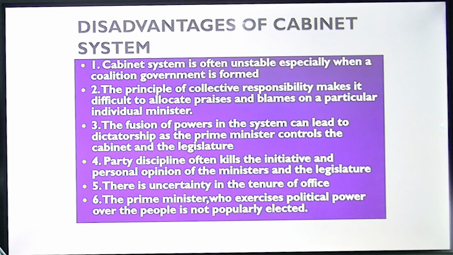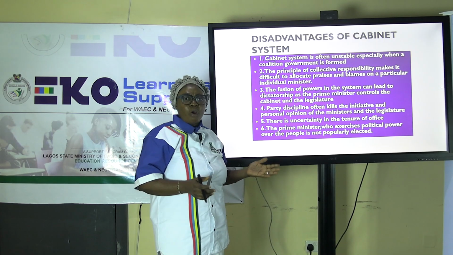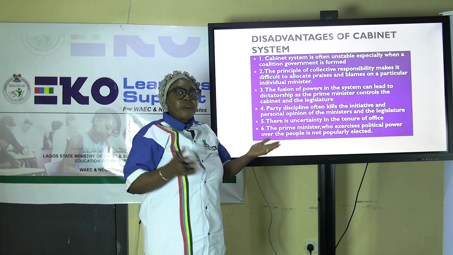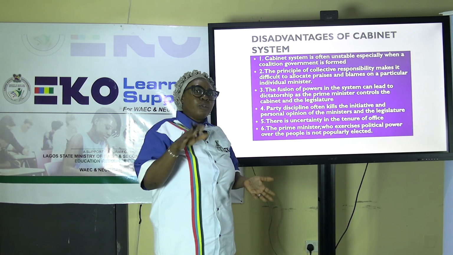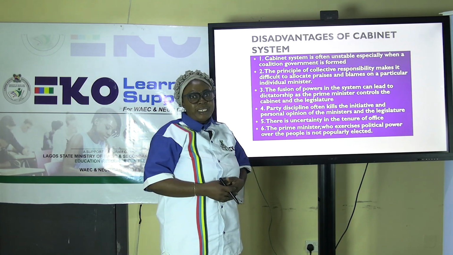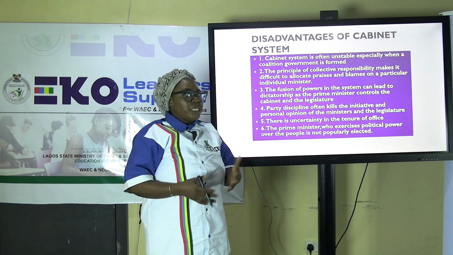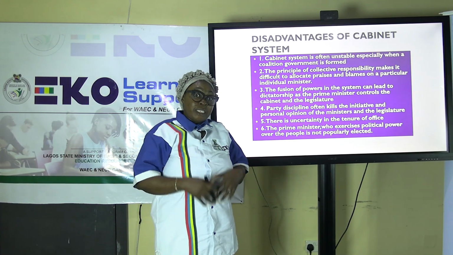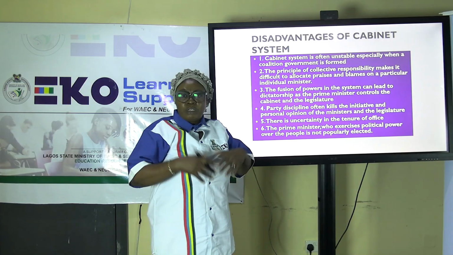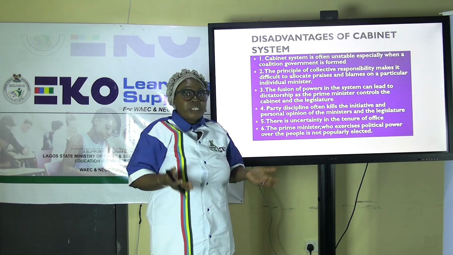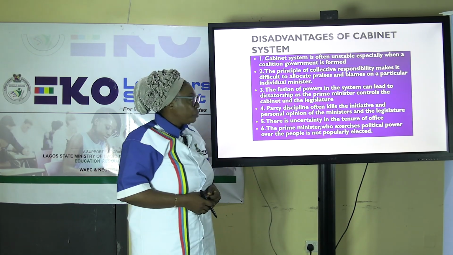4. Party discipline often kills the initiative and personal opinion of the ministers and the legislation. Yes, this means that when we talk of the discipline or the blame, it comes on all the members of the cabinet, not on the individual. So for them to make any initiative or to bring any idea, sometimes they hide under it not to talk, that whatever the majority says, that is what they will follow.